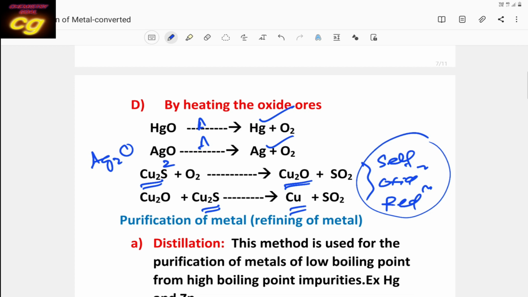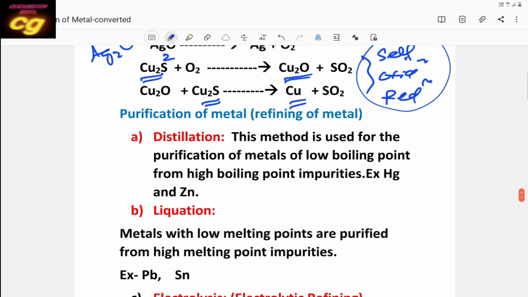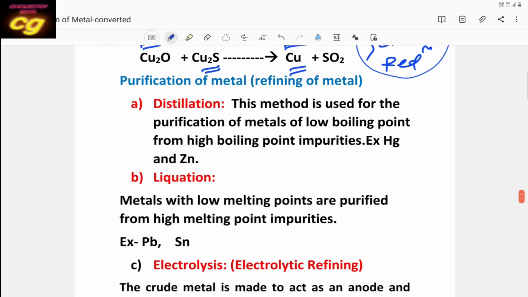After the conversion of the metal from the oxide ore or sulfide ore, the last step is that the metal is purified again, because high purity is required for different uses. So if high purity is required, a separate method will be used. What are the different methods for the purification or refining of metals? Let us discuss. First is distillation.